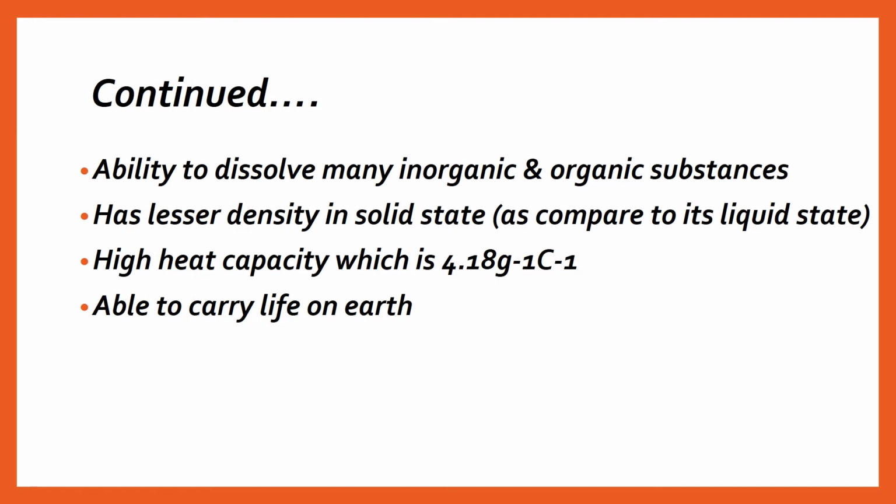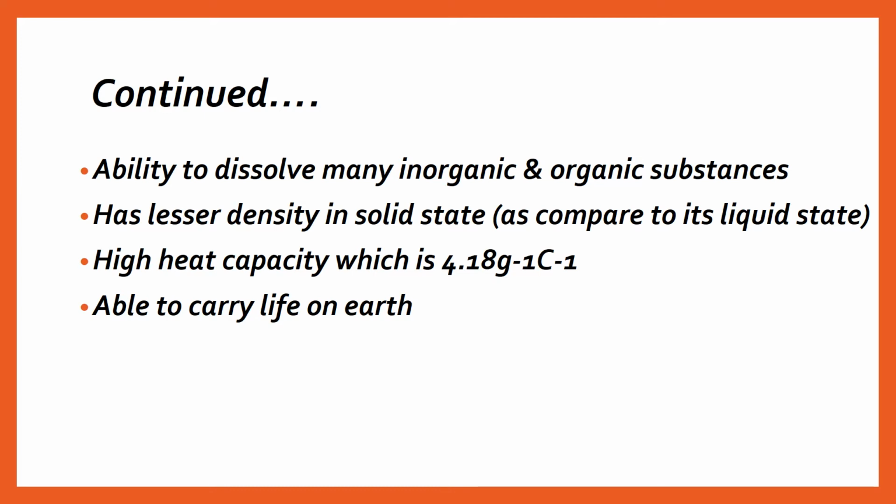Able to carry life on earth means the life present on the earth is just due to the presence of water. Because water is present on earth, there is life on earth.